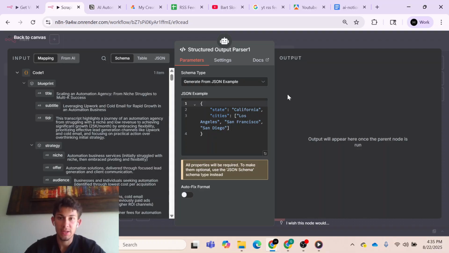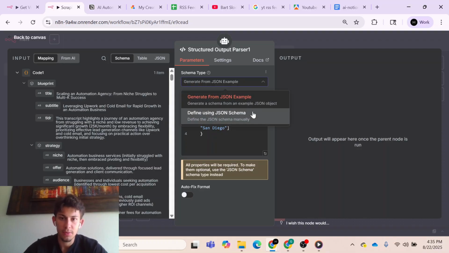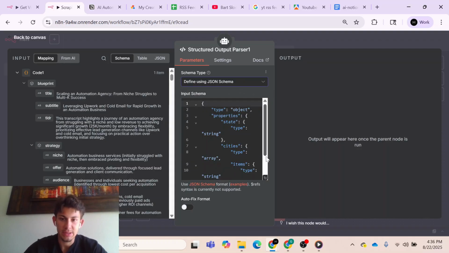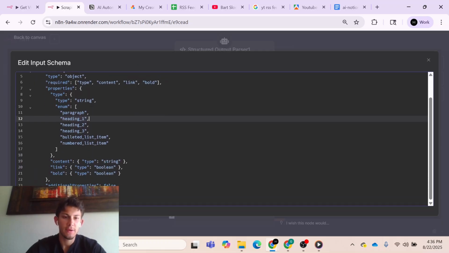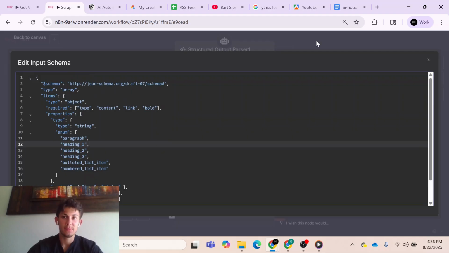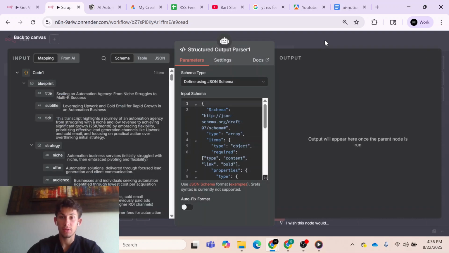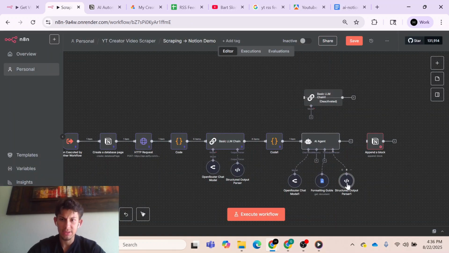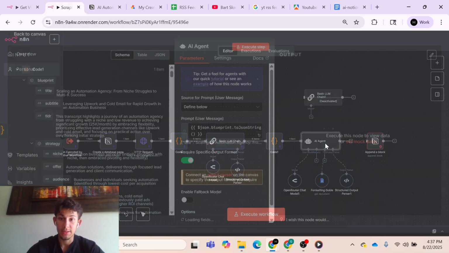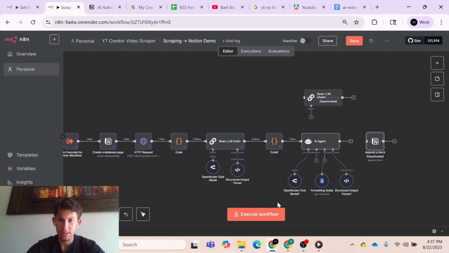Okay, and so this right here, I used another JSON schema for the structured output. So let me go and grab you guys that JSON schema. So here's the JSON schema I have right here. And as you can see, this is just very robust. It's just making sure that the output is always reliable. And so yes, we are using a JSON schema, and yes, we are using a Google Doc as our knowledge base, but that's because these AI agents don't really work as reliably as we want them to. So this just ensures that our output is very, very reliable. Anyways, so now we can run this and it should be good. Hold on, let's execute our workflow.